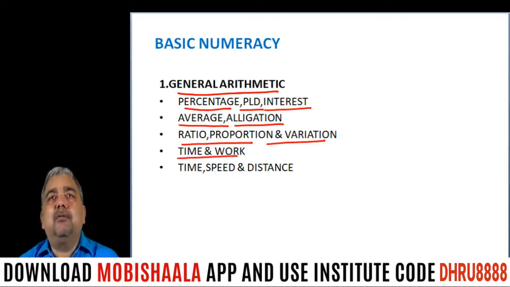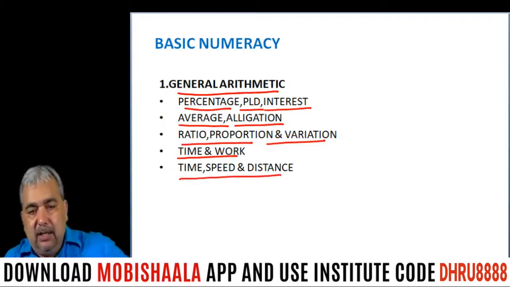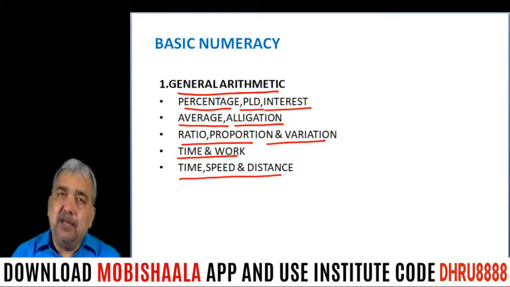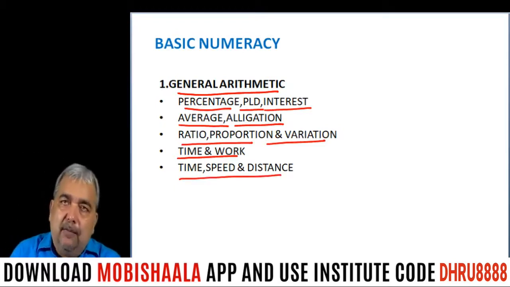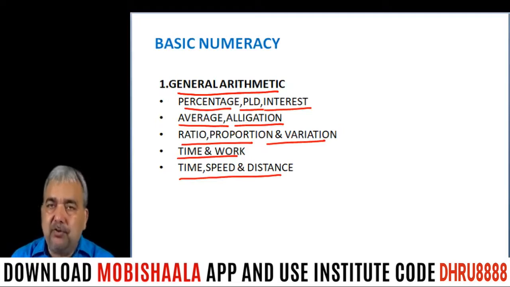In time and work we will do questions of pipe and cistern also, and work and wage, because these three chapters are related. Time and work, pipe and cistern and work and wage. Next is time, speed and distance. Again, time, speed and distance. In this chapter, we will do questions of train, boat and stream, and race. That we will do under this chapter.